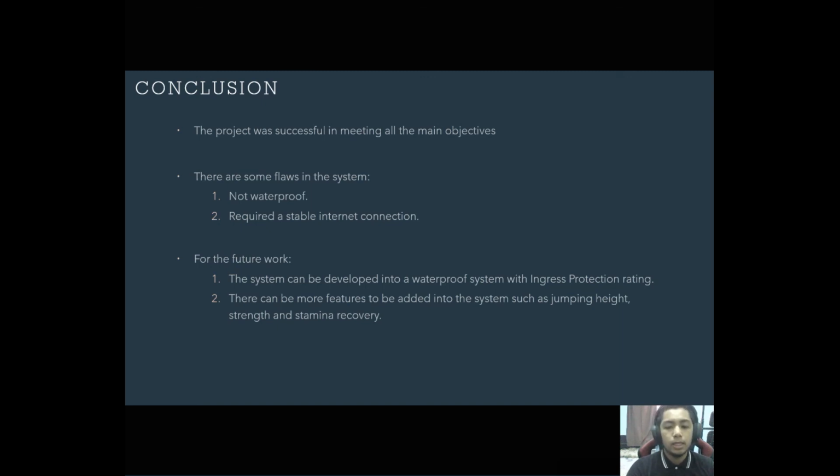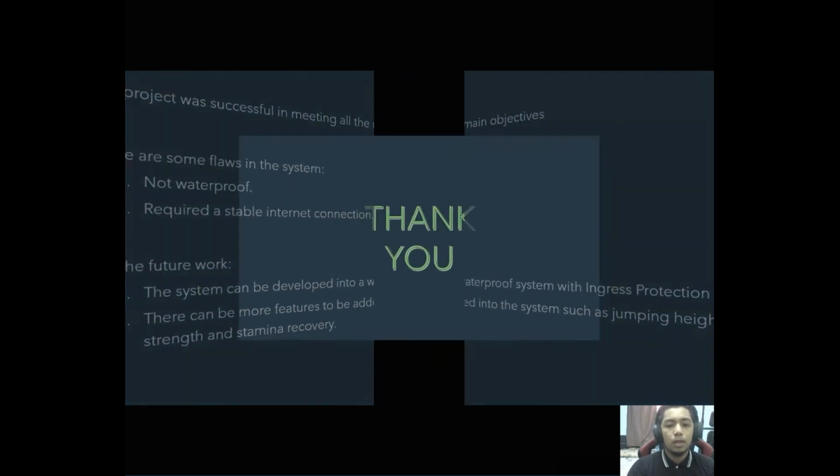For future recommendations, the system can be developed into a waterproof system with an ingress protection rating. The system can also be implemented with more features such as evaluating players' jumping height, strength, and stamina recovery using various other sensors. That's all from me.